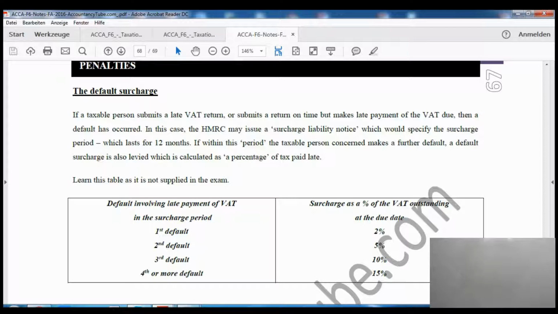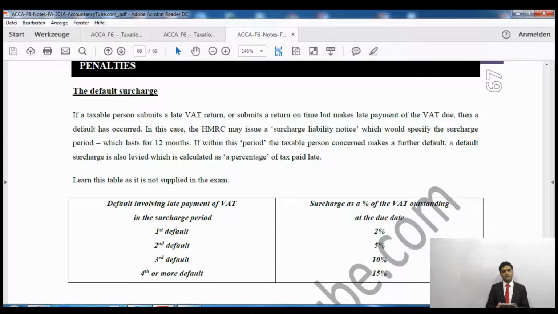Now default means that HMRC will give you a warning. HMRC will send you a notice of warning. That is called default. HMRC will issue a surcharge liability notice. Now this surcharge liability notice, which I said is a warning, would specify the surcharge period. HMRC will say this is a surcharge liability notice which you have got by post.